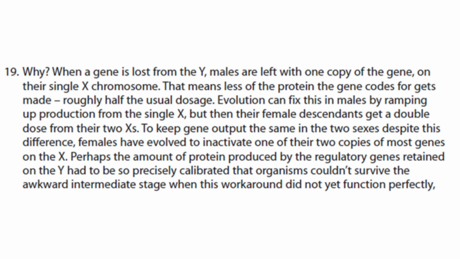Perhaps the amount of protein produced by the regulatory genes retained on the Y had to be so precisely calibrated that organisms couldn't survive the awkward intermediate stage when this workaround did not yet function perfectly, suggests James Turner at the MRC National Institute for Medical Research in London. Regulatory genes are particularly vital because they control many other genes.